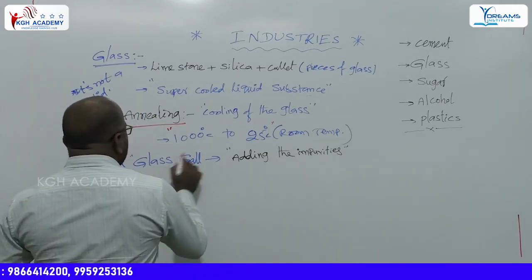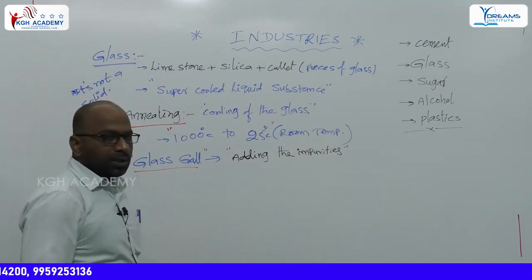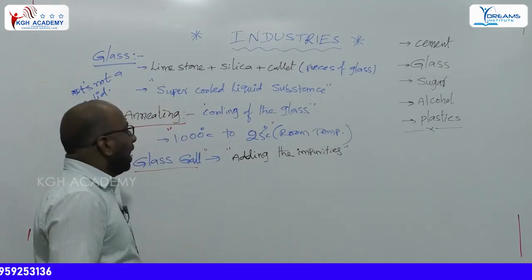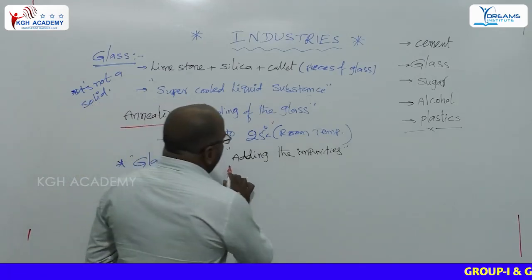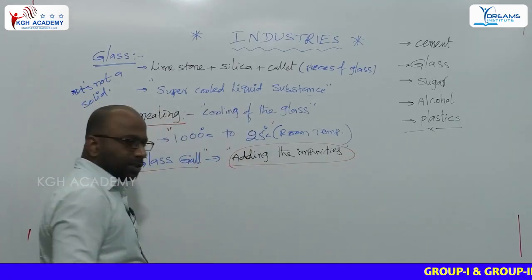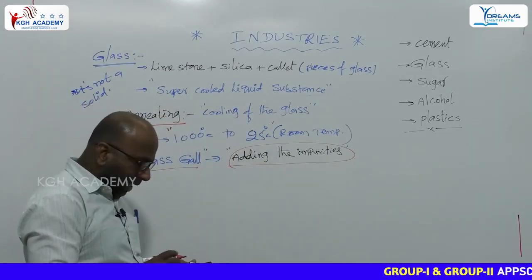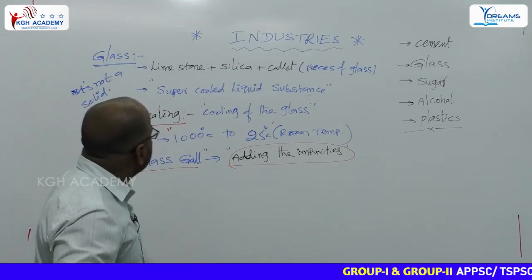Sometimes, in the process of preparation of glass, we have to use some impurities. The process of adding impurities to the glass is called glass gall.